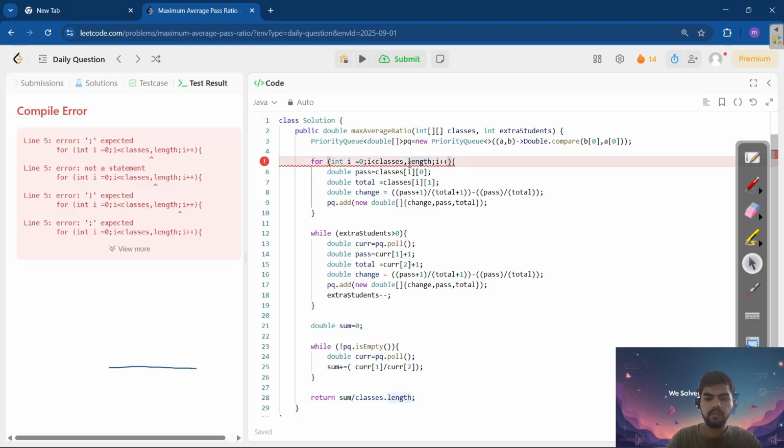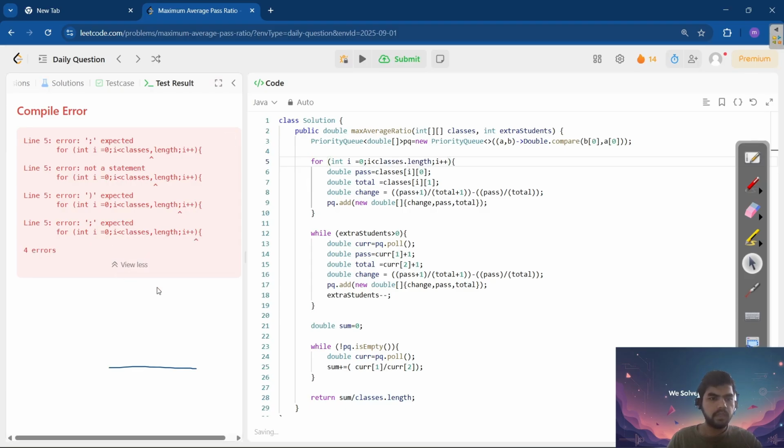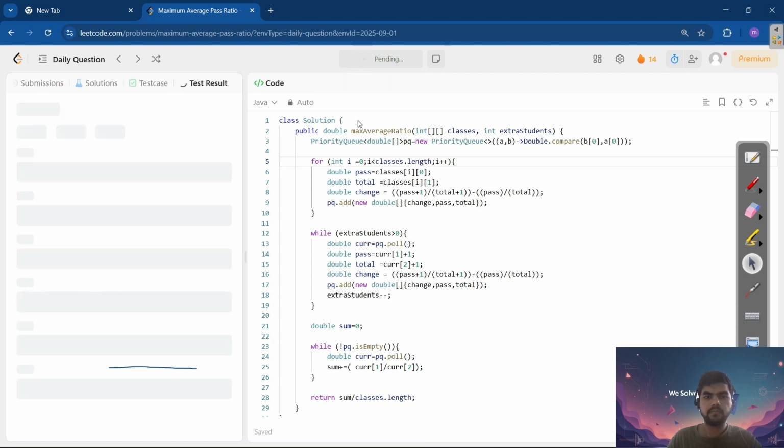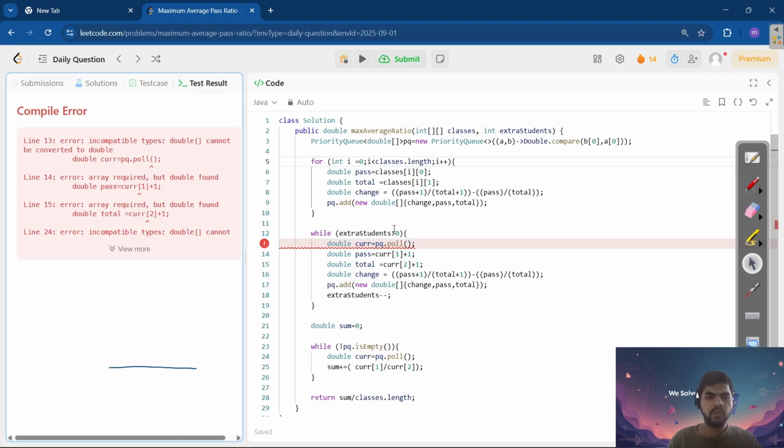Okay, I think this is dot length. Anything else you can see? No. So there are small mistakes actually. pq.poll. Cannot be converted to double.